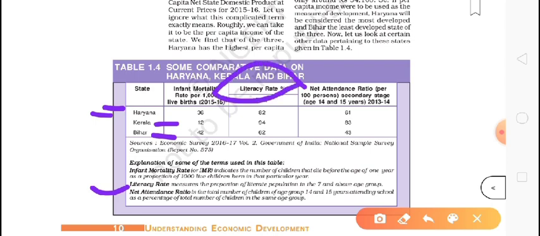So in which state is the literacy rate good? If I ask you: in one state 70% of the population is educated, in a second state 80% is educated or literate, and in one state 90%, which is better? Simply, only money and health are not the matter, but education should be there.